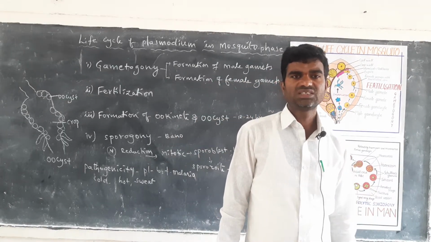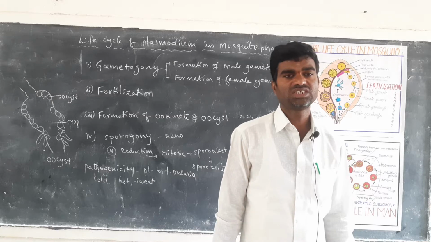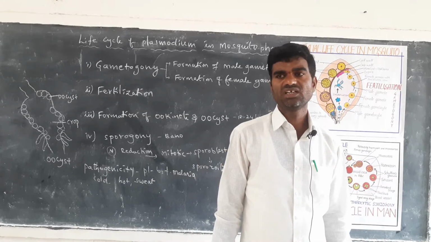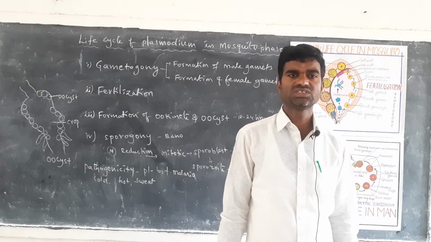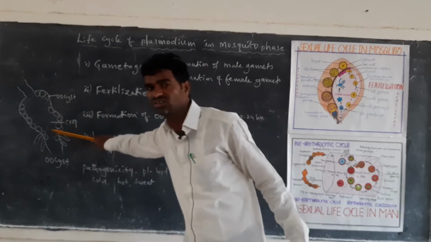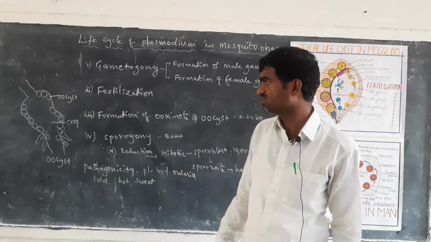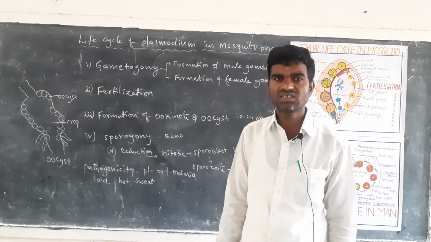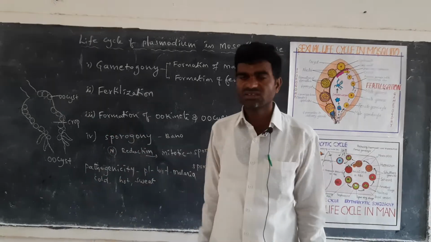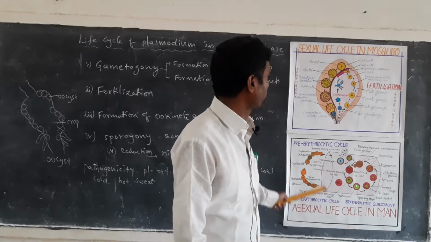Sir Ronald Ross, the scientist, discovered the oocyst stage of the malarial parasite. This ookinete or oocyst stage was identified by Sir Ronald Ross. That is why he got the Nobel Prize, and that is why it is also called the Ross cycle. So Sir Ronald Ross identified it for the first time.